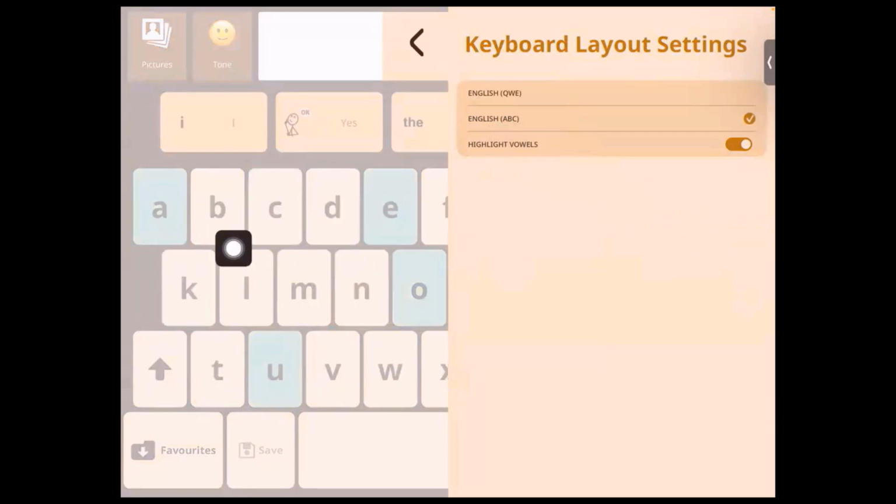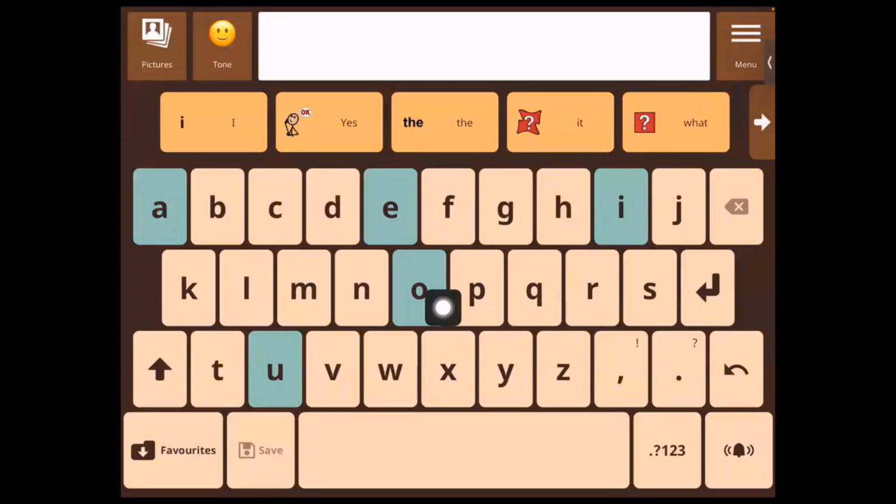So it starts with ABC. And then we now have the capacity to turn on highlight vowels, which then highlights the vowels in this blue color, right? So these can be useful when you have to start teaching consonant vowel combinations. Having the vowels highlighted will be helpful.